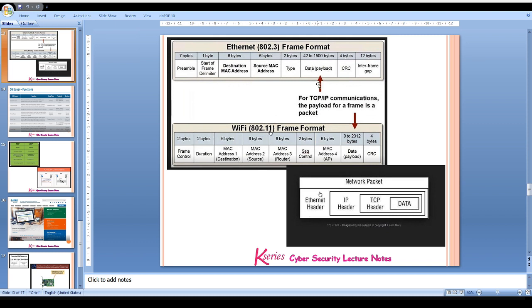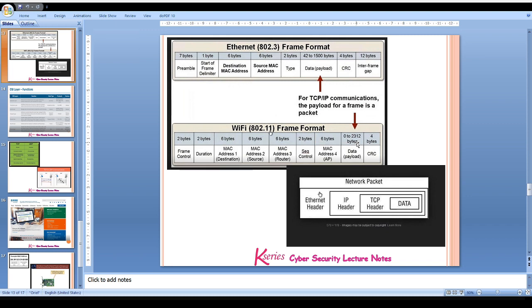But to carry this data payload and ensure that this data flows without any error, securely, we add extra bytes into it, like a 7 byte preamble, 1 byte delimiter, 6 bytes each of MAC address, source address and destination address, then 2 bytes of data type, and 4 bytes of error correction codes are also added into it.